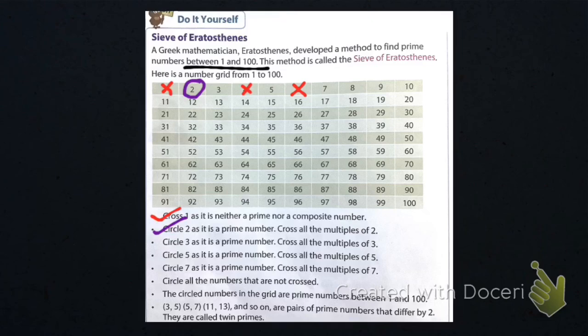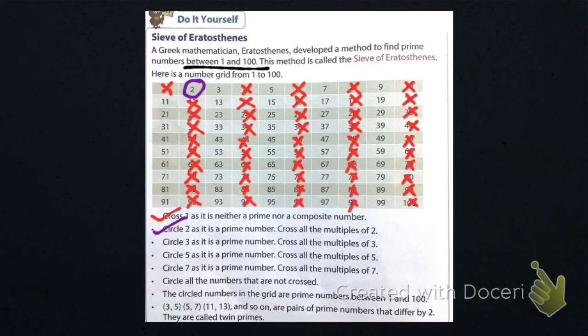4, 6, 8, 10, 12, 14, 16, 18, 20, 22, 24, 26, 28, 30. Very good. So 32, 42, 52, 62, 72, 82, 92. Here also cut. Now I have crossed all the multiples of 2.